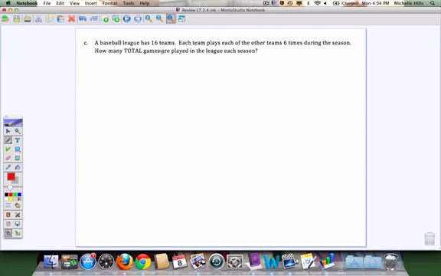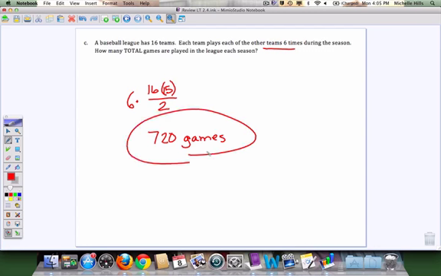And then a baseball league with 16 teams. Now, if each team played each other team once, well, 16 teams, they can play 15 other teams, because you wouldn't count them playing themselves. But you would divide by 2 so that you don't double count each game. But then that would be if they played each other once. They play each other 6 times, so I'm going to multiply this by 6. When I do that, there are 720 games in the league each season.